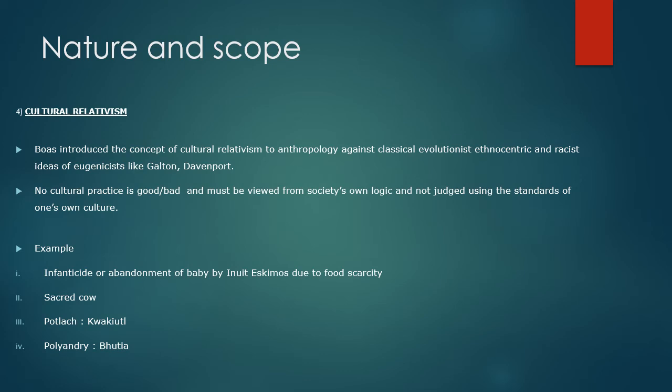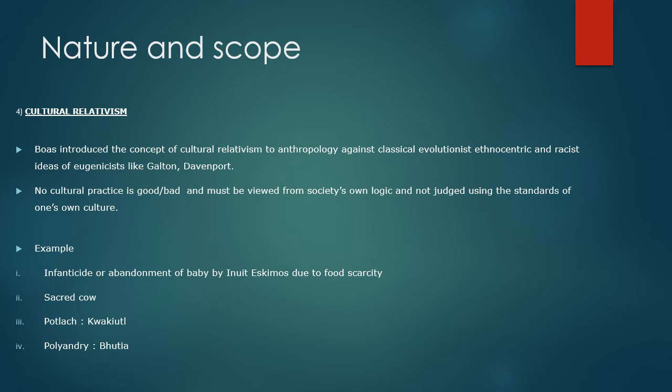So Boas comes and tries to introduce the concept of cultural relativism, whereby he says that no cultural practice is good or bad and must be viewed from the society's own logic and not judged using the standards of one's own culture. It means that we should not be judging the other cultures based on what we have learned in our culture. Our cultures have different environment, different situation compared to other cultures. So it will be unfair on our part if we judge other cultures by our own values.